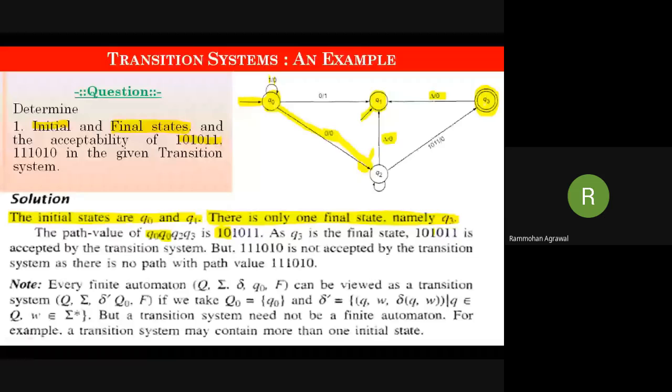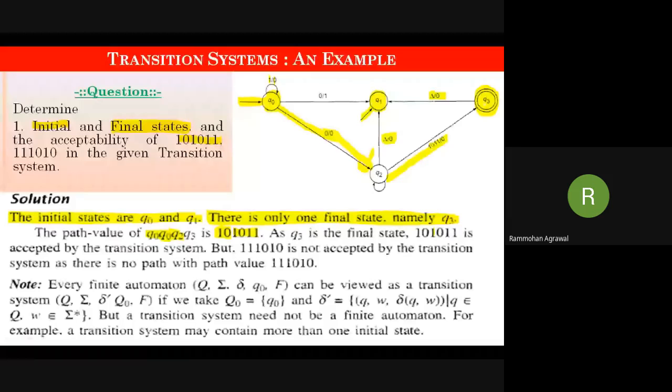So from Q0, we will move to the next state, and that is the Q2 state. And when we apply the value 1011 to this state, from Q2 it will process 1011 and move to Q3.